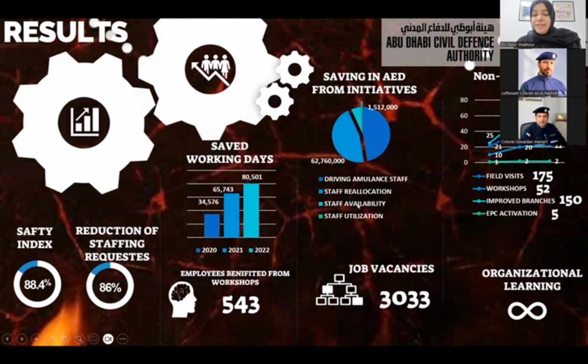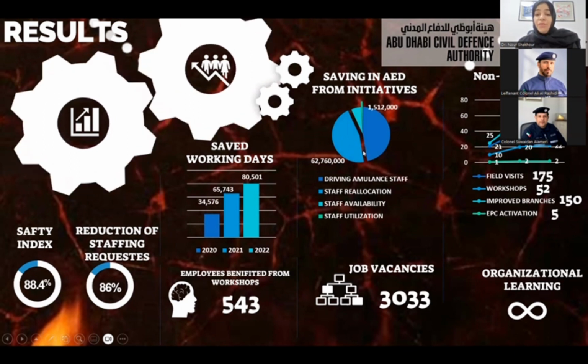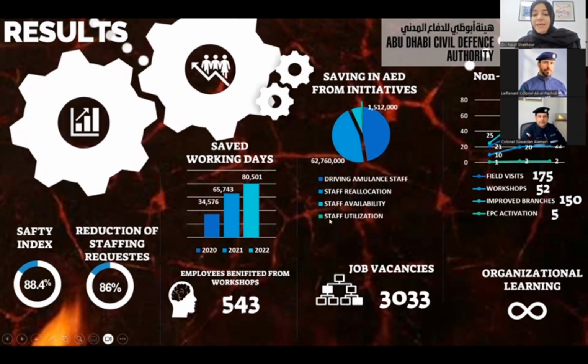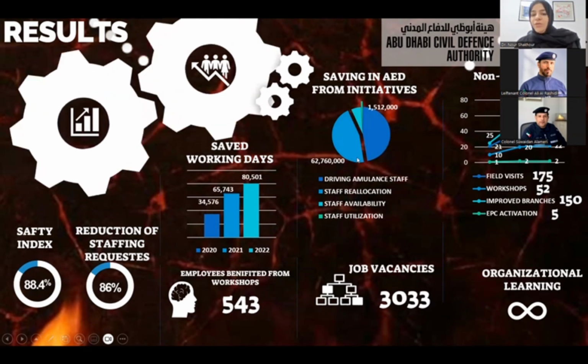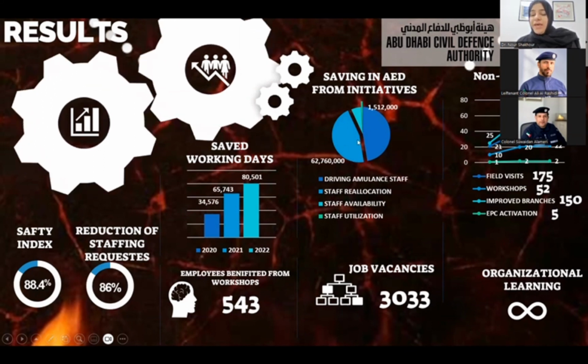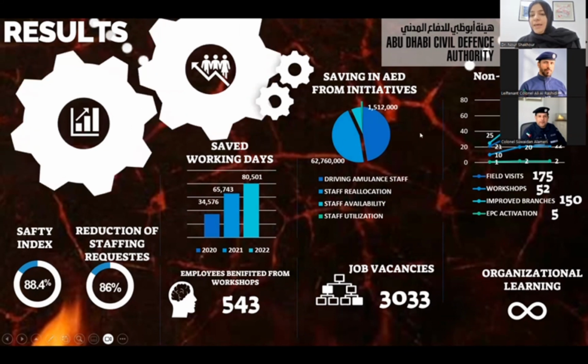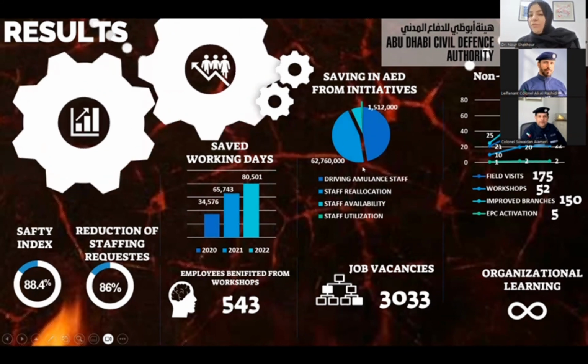Staff availability has been improved, and this resulted in less staff that we need from the government, and we optimized staff utilization. All of these resulted in the amounts in dirhams that we highlighted during the description of the result in the entry form.